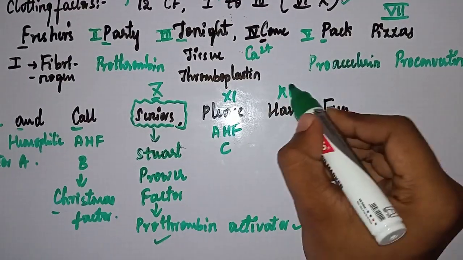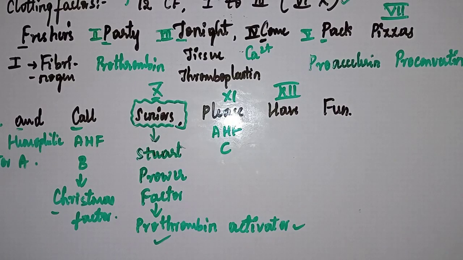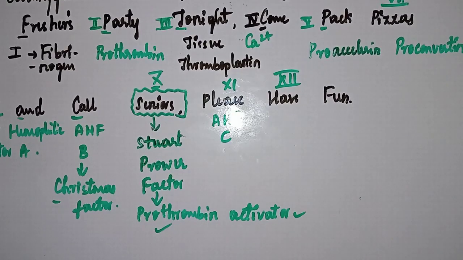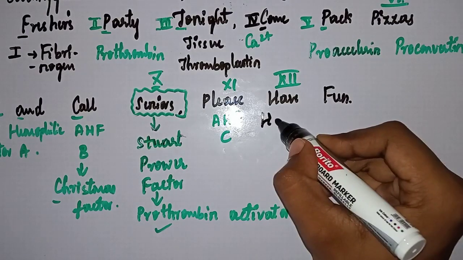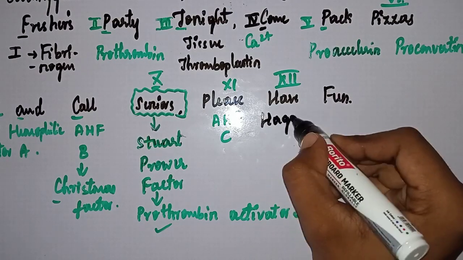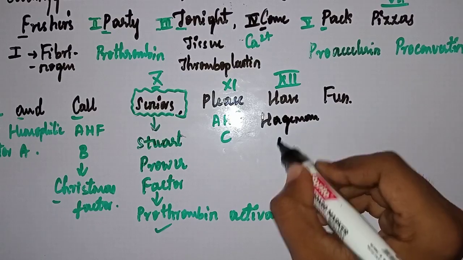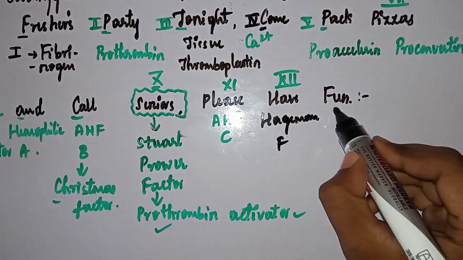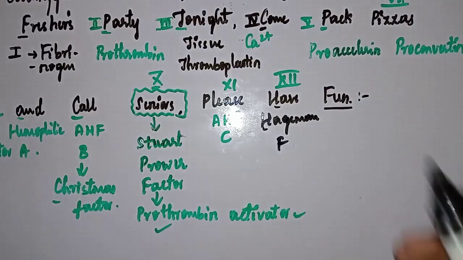Now, the 12th clotting factor is Hageman factor. There is no other way, please remember Hageman factor. Finally, HH.